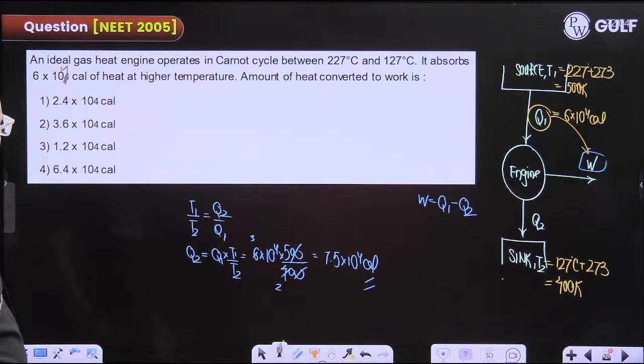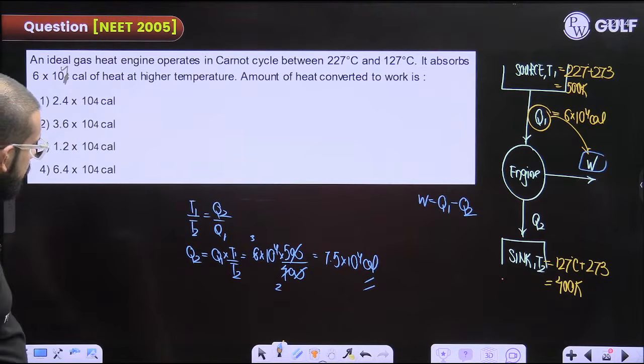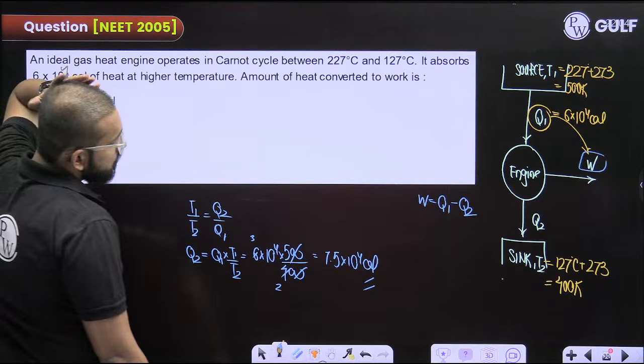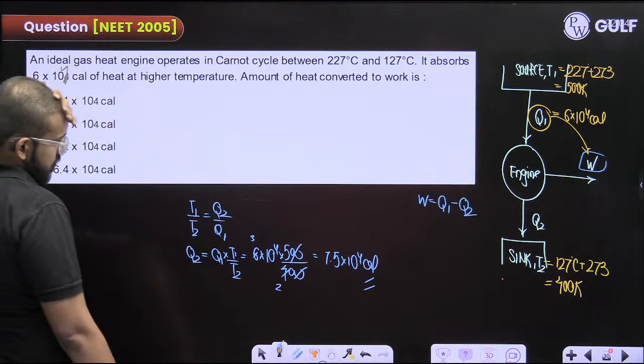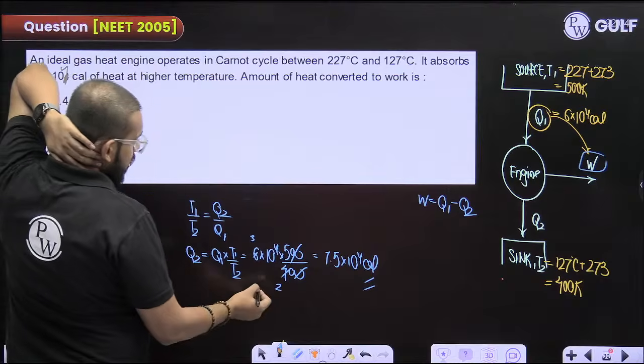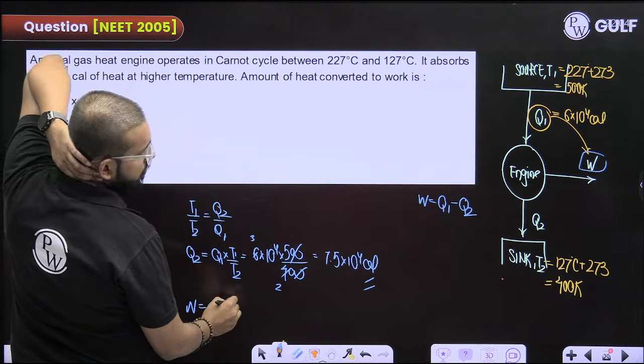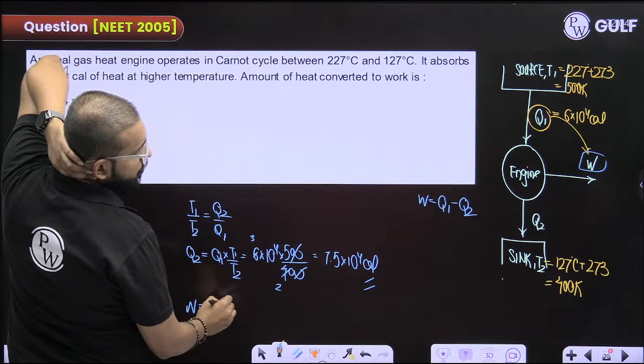It absorbs 6 into 10 raised to the power 4 calories of heat at higher temperature. Okay, this is correct. Okay, let us see. They are asking work done, right? Q2 minus Q1. Q2 is how much here?